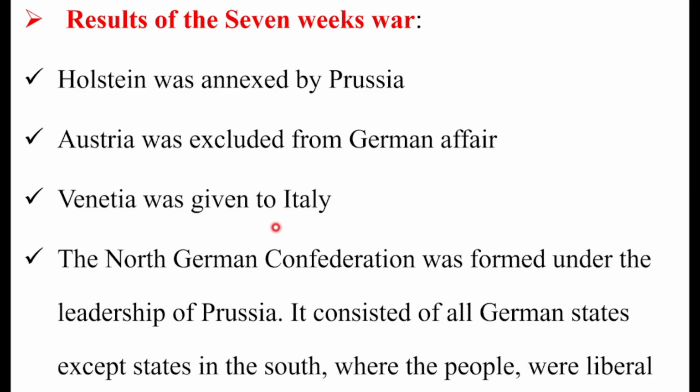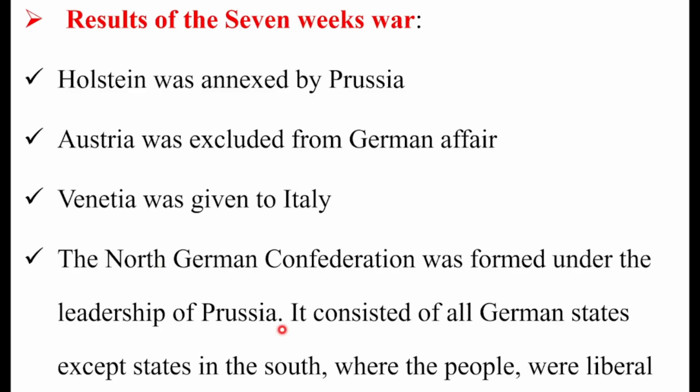Waan ta'eef isa kana, in the place of the German Confederation, a new confederation was established, known as the North German Confederation. Jalqabaman jenneerra, at the beginning of this video, especially, the Vienna Congress created the German Confederation under Austrian domination. Now Austria was eliminated, cleared out of German affairs. In this case, the German states came together and formed a new confederation. That new confederation, formed in 1866, known as the North German Confederation, was formed under the leadership of Prussia.